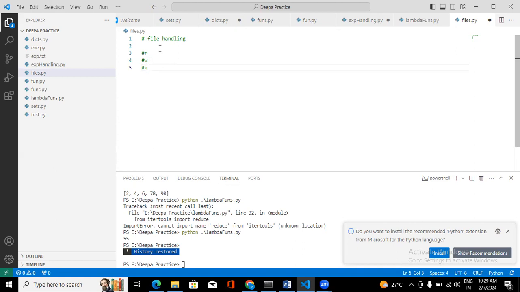If you open a file in W plus mode, you can read the data and you can write the data. If you open a file in A plus, you can read the data and you can append the data as well. These are the modes we have.